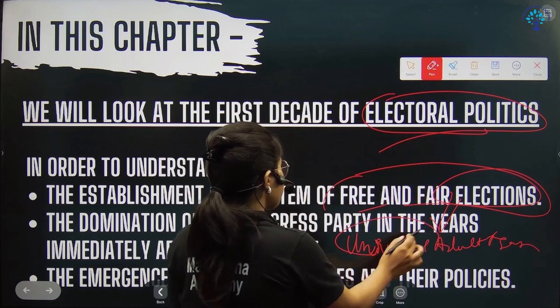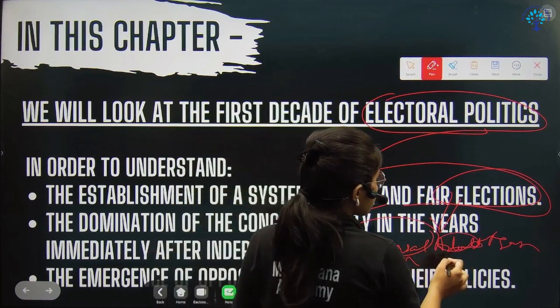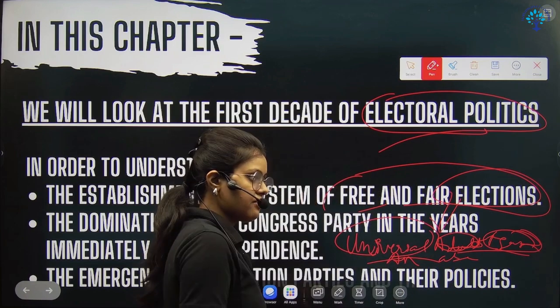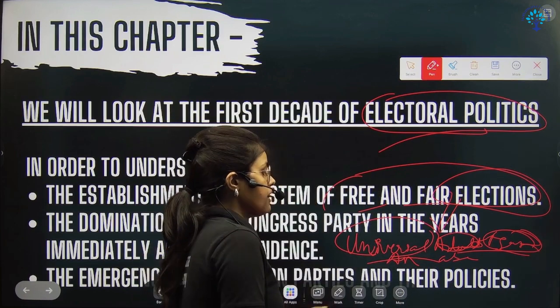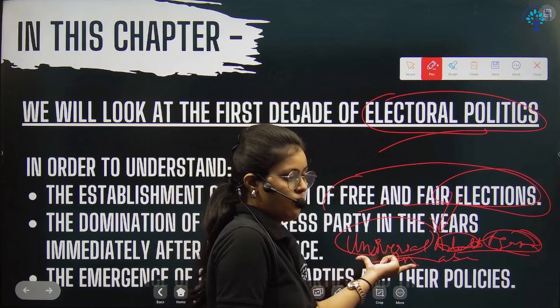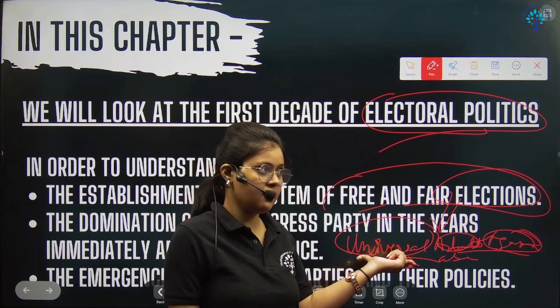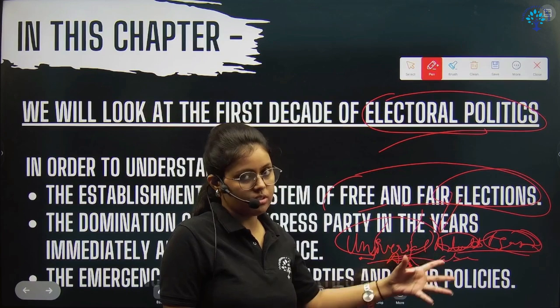Universal means all, adult means above 18, and elections. Universal means despite your identity, either the caste, the class, the gender, anything, everyone has that opportunity to give votes.